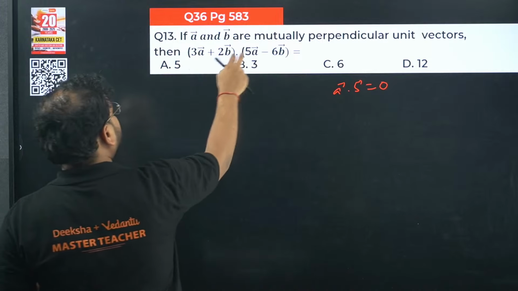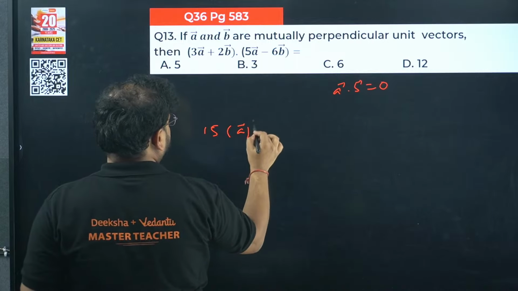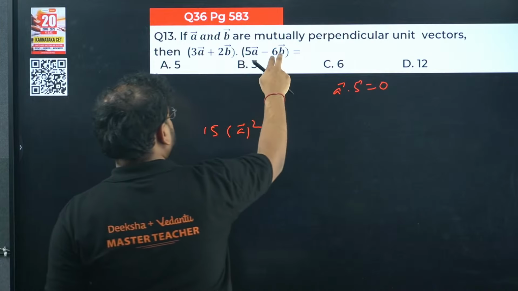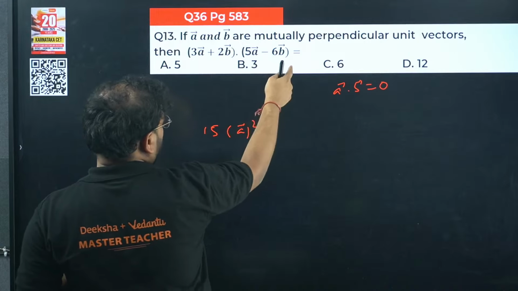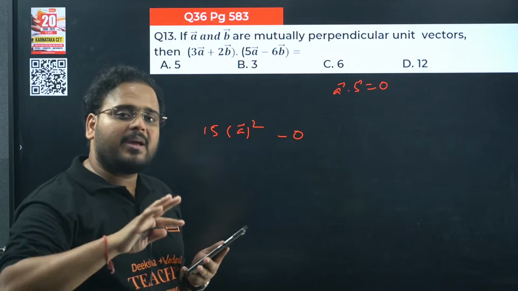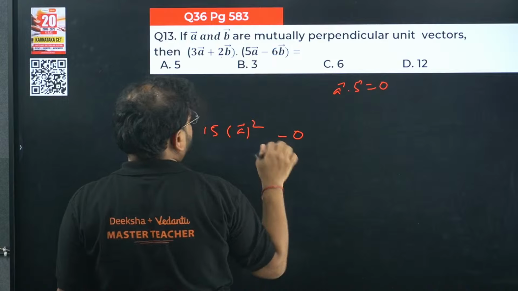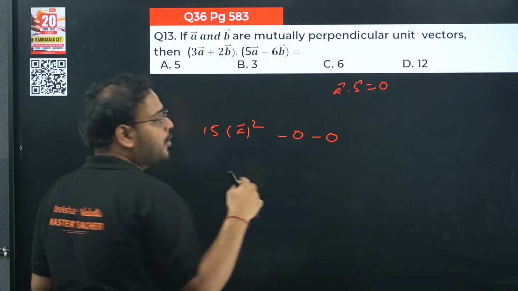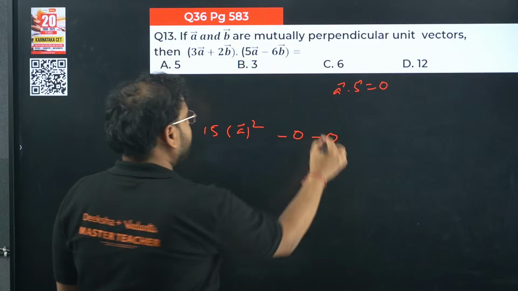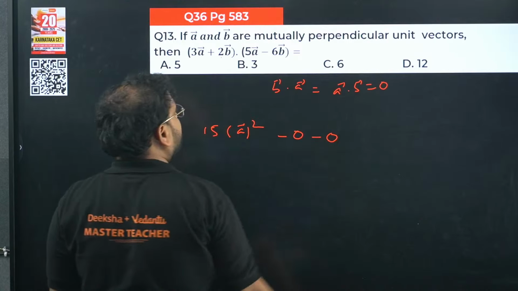Now if you do 3A with 5A, you'll get 15 A square. 3A with this, you'll get minus 18 A dot B, so simply I can write this as 0, because they have given perpendicular. Now B with A, again the same thing. B dot A will also be 0 for orthogonal or perpendicular unit vectors.